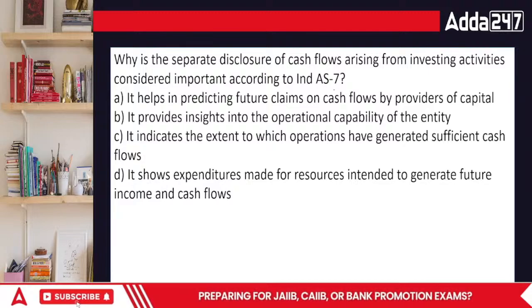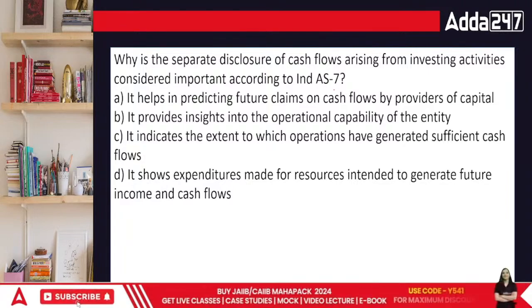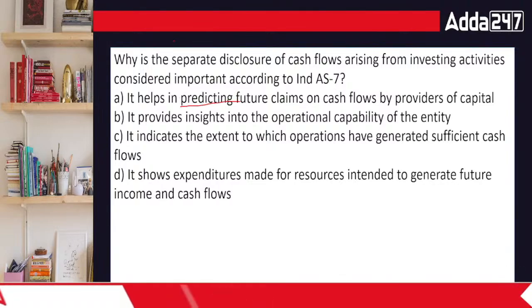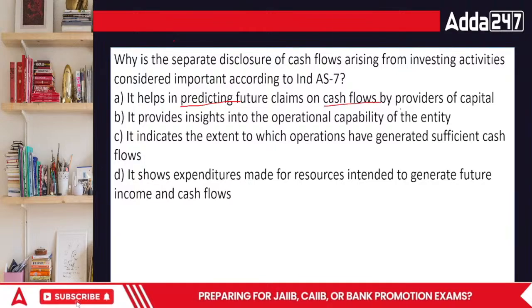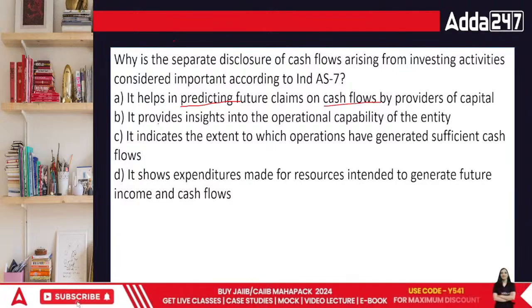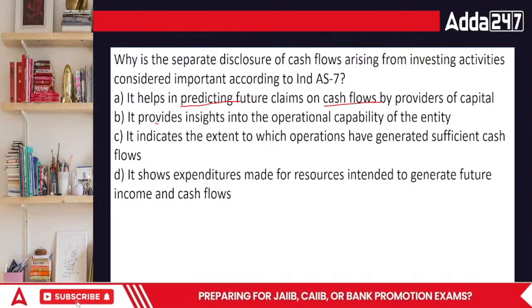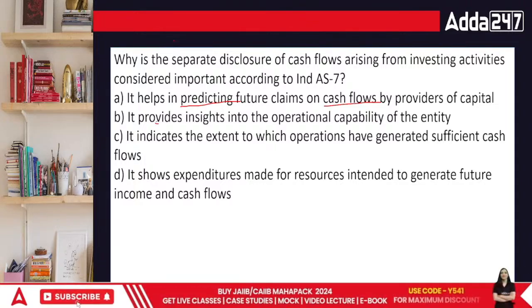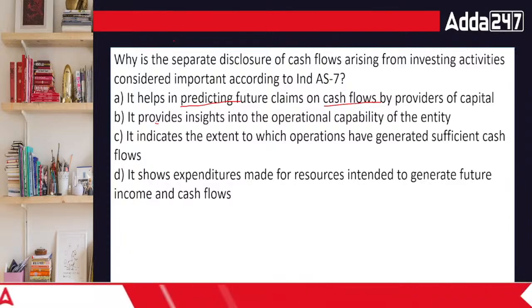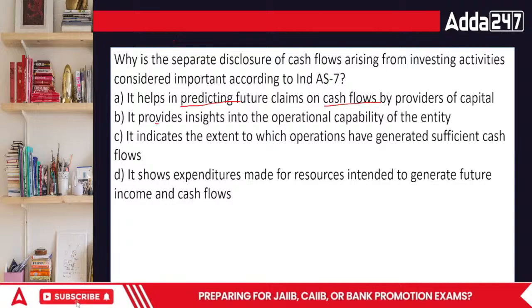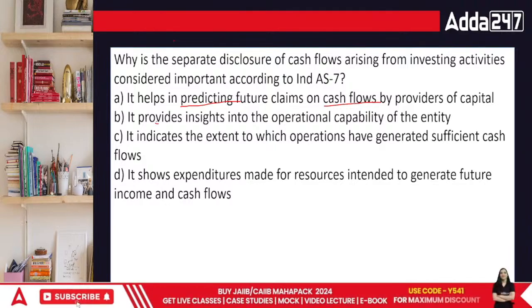Then why is separate disclosure of cash flows arising from investing activities considered important according to Ind AS 7? It helps in predicting the future claim on cash flows by provider of the capital. It provides insight of the operational capability of the entity. It indicates the extent to which the operations have generated sufficient cash flows, or it shows expenditure made for resources intended to generate future income.